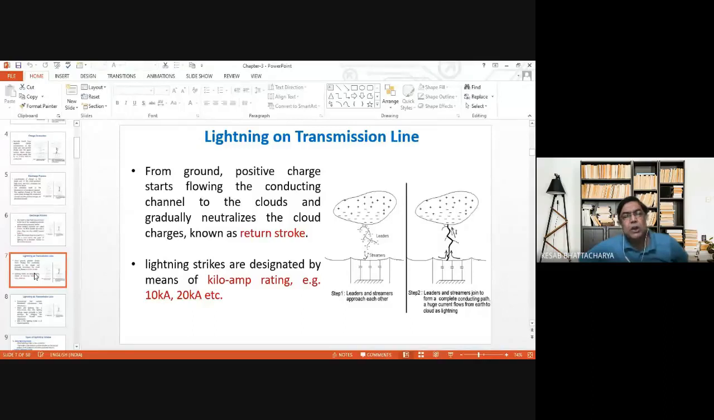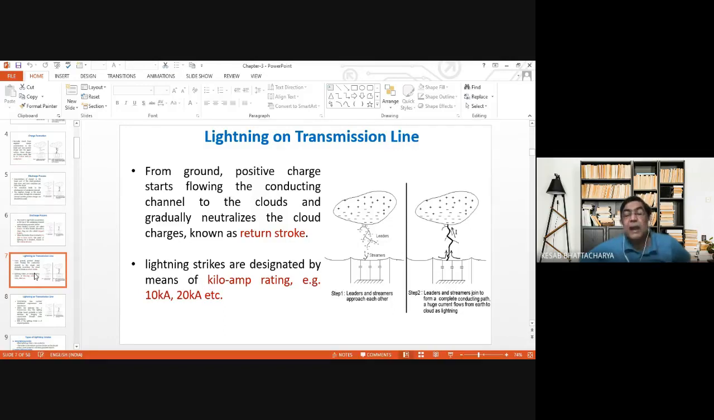It is not really a long time process. It takes place for a short while, because after that, the lightning discharge is neutralized by the flow of positive charges from the ground through the same path through which negative charges were flowing. Now, the flow of these positive charges from ground to the cloud through the same path is normally referred to as the return stroke.